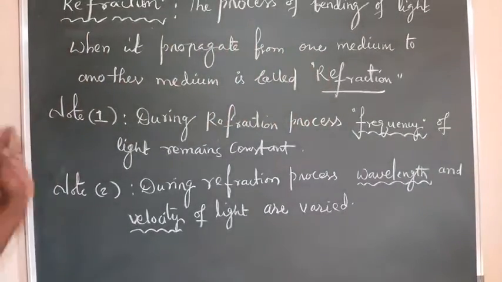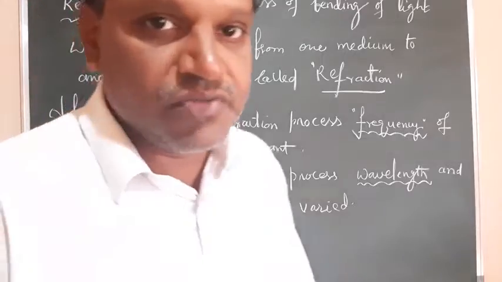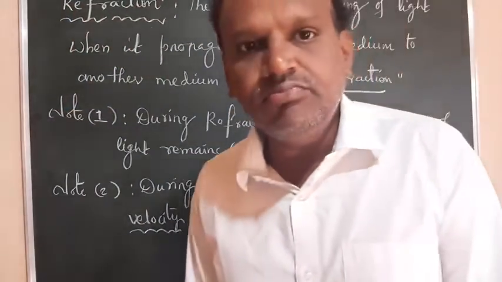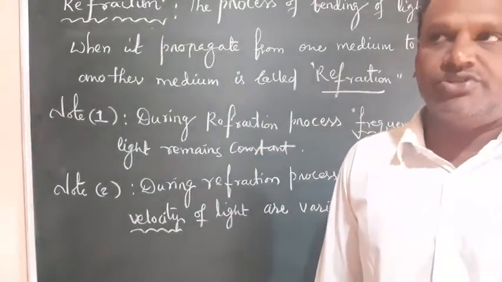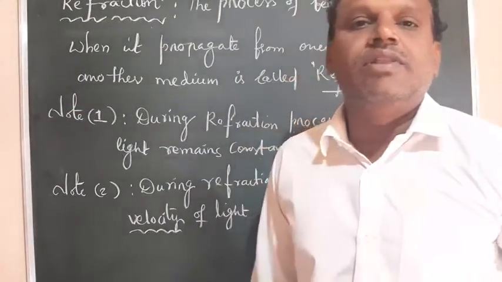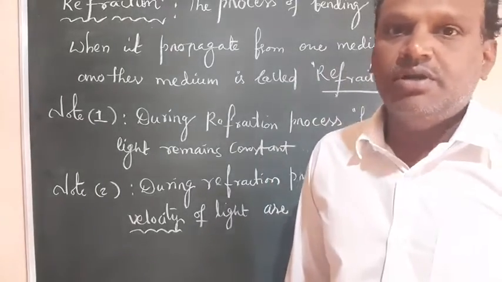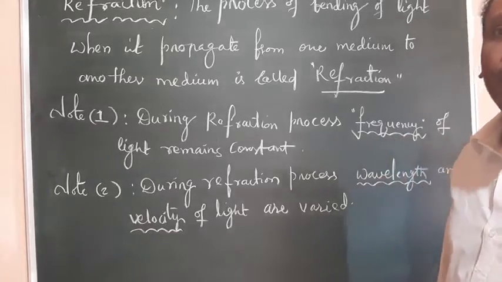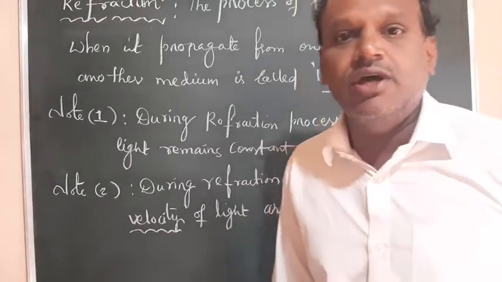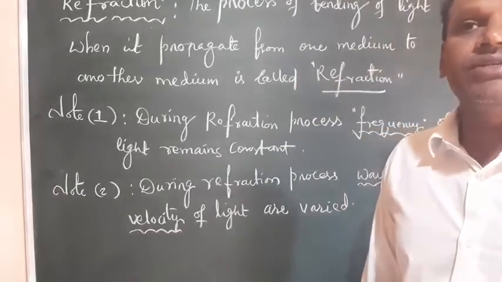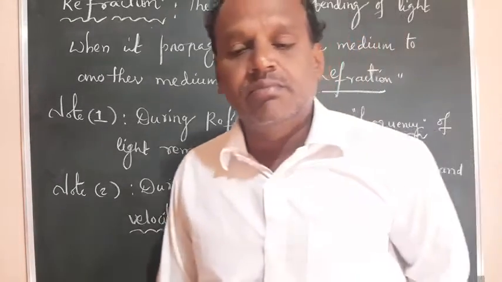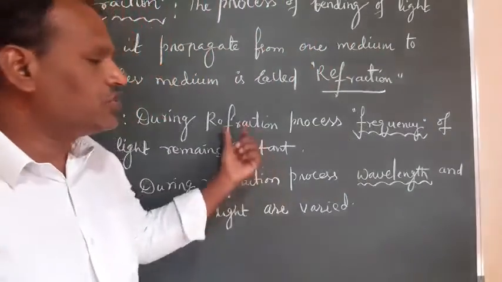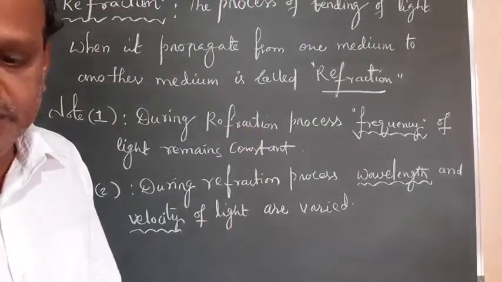So the frequency of light does not alter, but which ones change? The two variables that change are velocity and wavelength of light. There is no change in the frequency of light during the refraction process, but there is a change in the wavelength and velocity of light. Okay, these two notes you have to remember in this process.